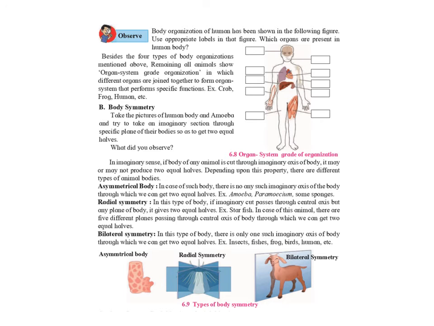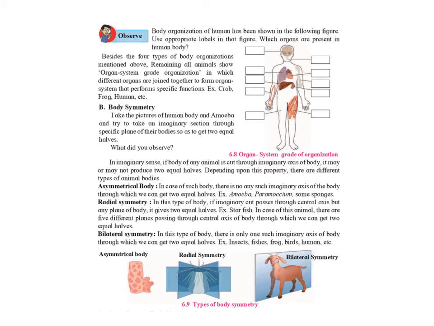Besides the fourth type of body organization mentioned in the previous slide, all remaining animals show organ system grade organization, in which different organs are joined together to form organ systems that perform different functions. For example, humans. So that means the grades of organization are protoplasmic, cellular grade, cell tissue grade, tissue organ grade and organ system grade organization. This was the first criteria, which was called grade of organization.